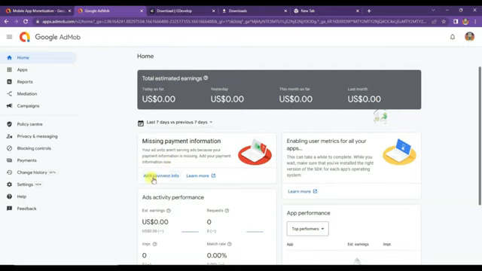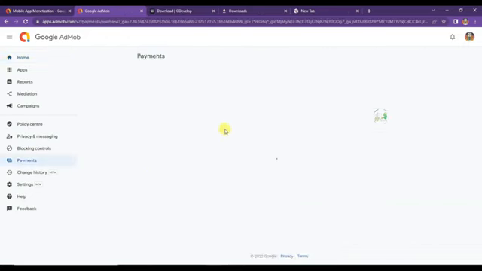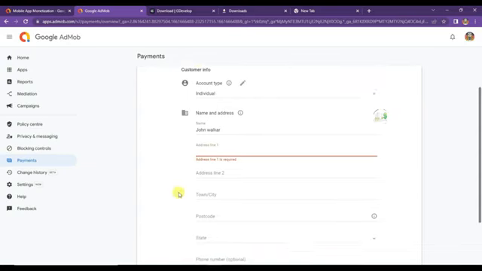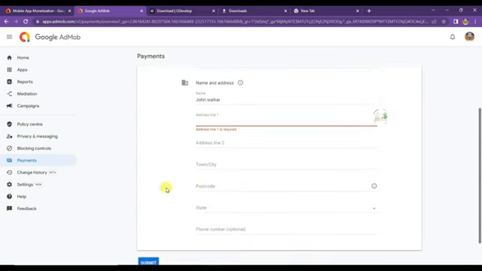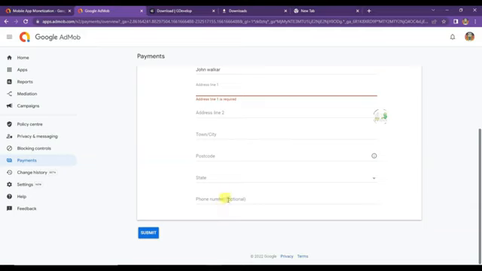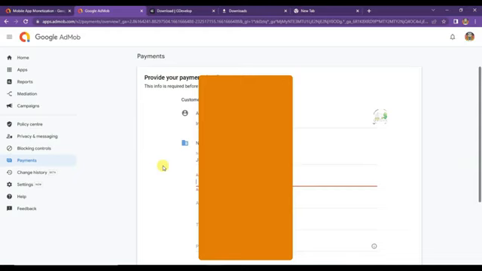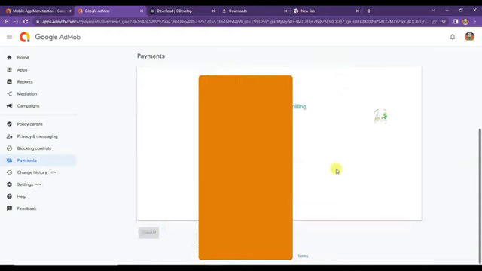I'm going to add payment information. Click on the add payment info button. Type here your payment details. Type here your name, address, town, postcode, state, phone number, and after that click on the submit button. I'm going to type all this information. Guys, next time you can also edit this information. After completing it, click on the submit button.